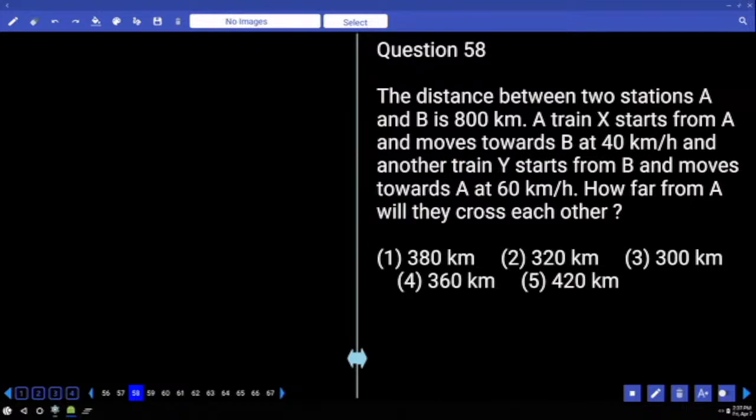That means both are traveling in opposite directions with speeds 40 and 60. That means from A and B, speeds 40 and 60. When they start at the same time, whether traveling in the same direction or opposite direction, the distance that they are going to cover will be in the same proportion as the speed ratio.